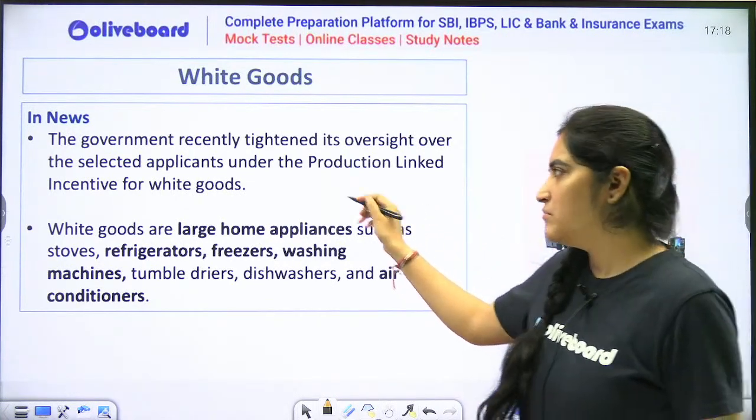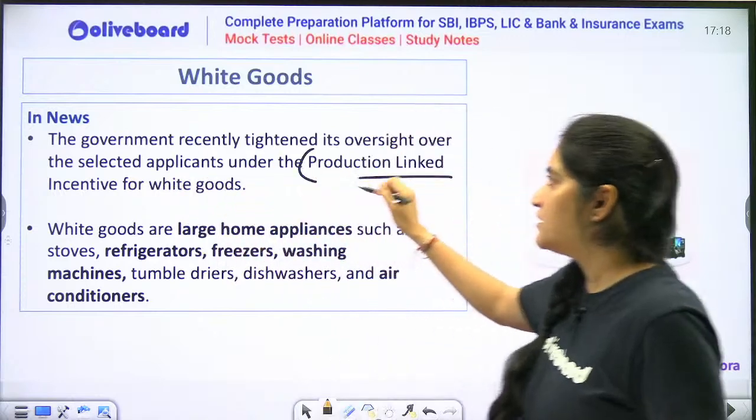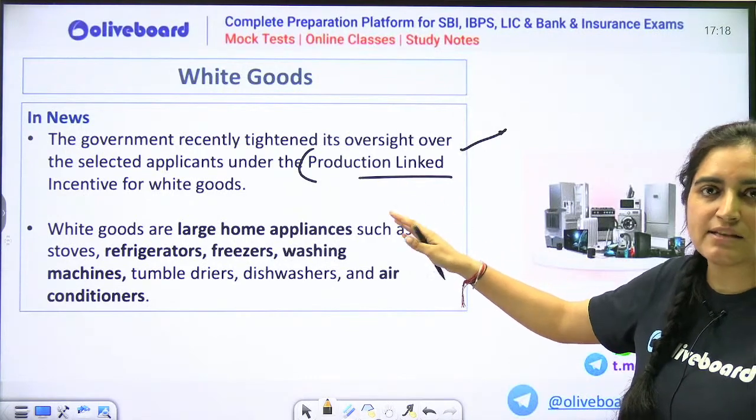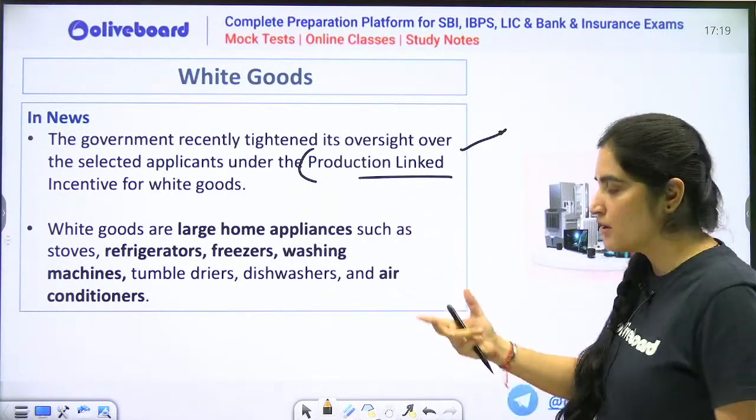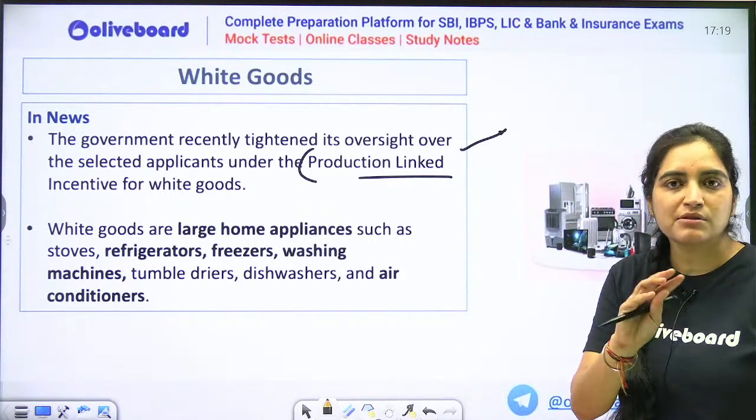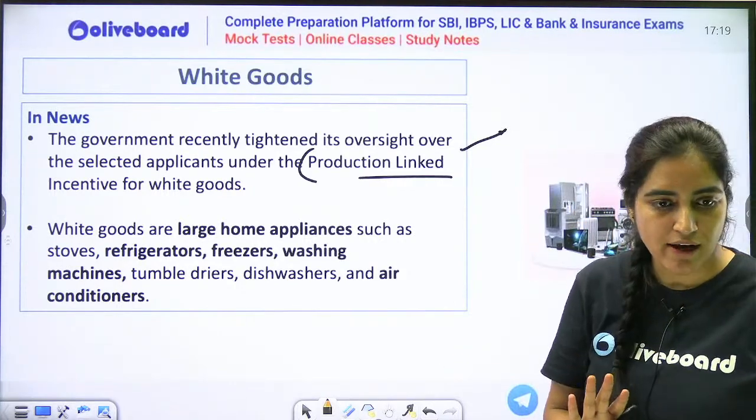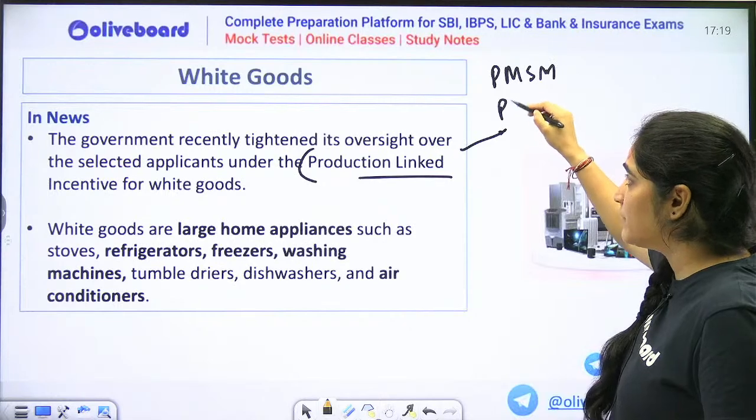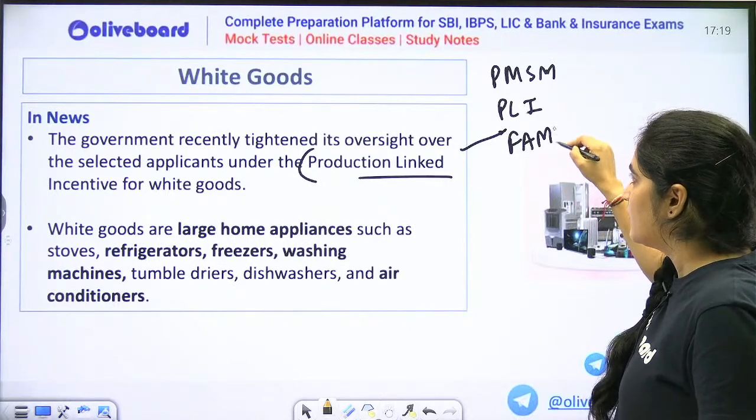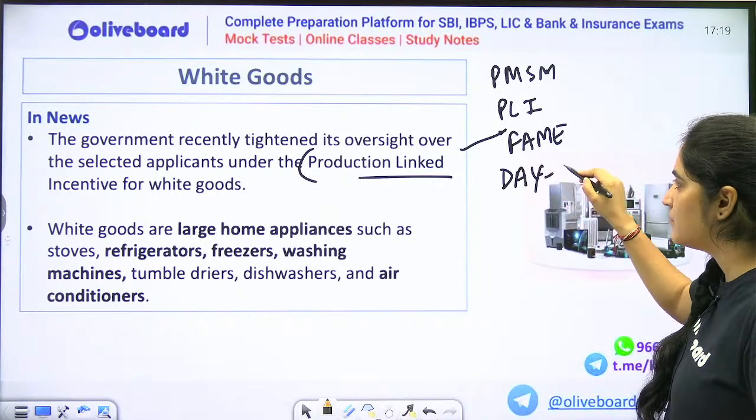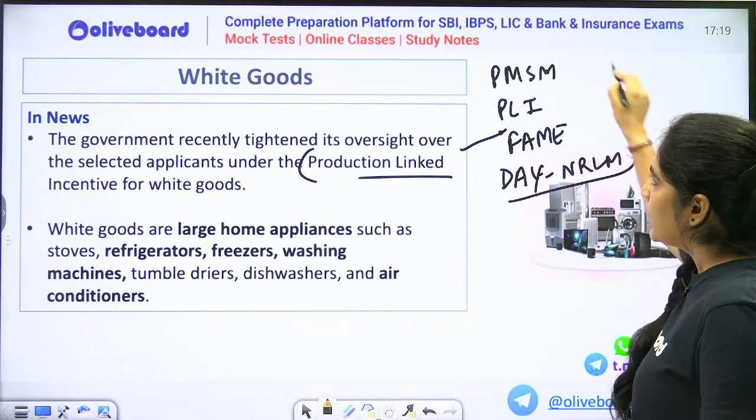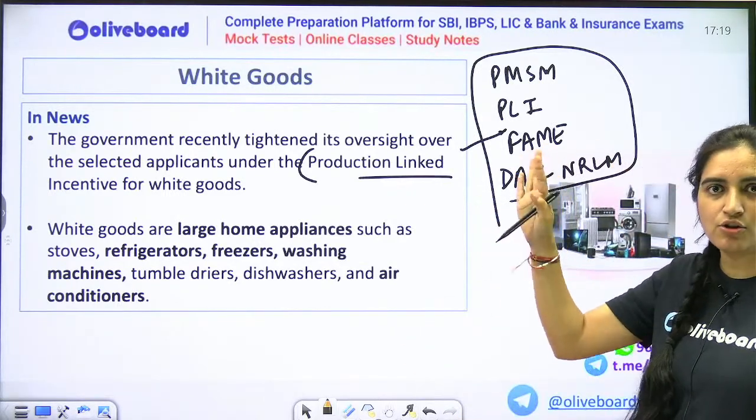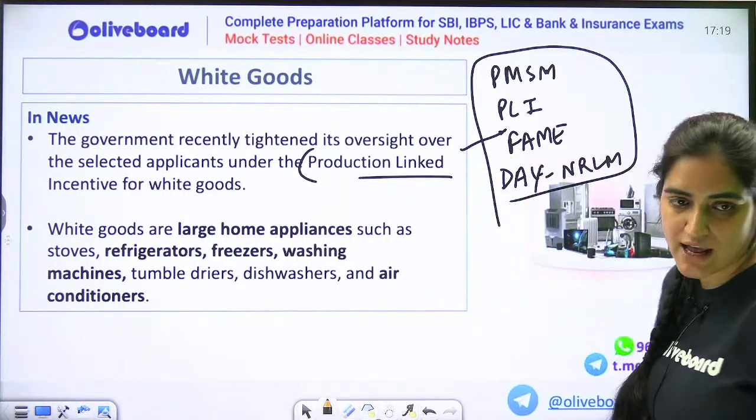And other than that, government has recently tightened the oversight over the selected applicants under PLI scheme, because यहाँ पे under the PLI scheme it was found that there are certain leakages which is happening. So there are 4 or 5 schemes which were directly or indirectly in news today. One was your Pradhan Mantri Matsya Sampada Yojana, already told. Other than that, PLI. Next, FAME. Then DAY NRLM. जरूरी नहीं है स्कीम डायरेक्टली न्यूज में होगी तो ही एग्जाम में आएगी. Even if it is there in your news indirectly, then also it's important for your examination. I hope I am clear with this.